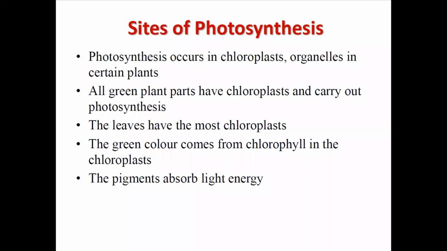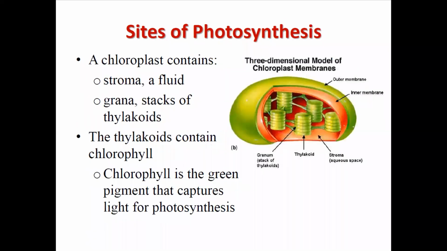So what happens? Chlorophyll is a green colored compound produced by the plant, and the plant utilizes the chlorophyll to form food. Now this chlorophyll is present in the chloroplast of the cells. The pigments absorb light energy, so they are responsible for absorbing light energy from other sources. Then the sites of photosynthesis in more detail.